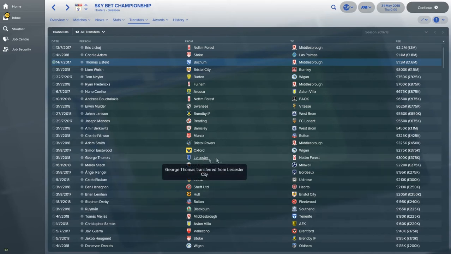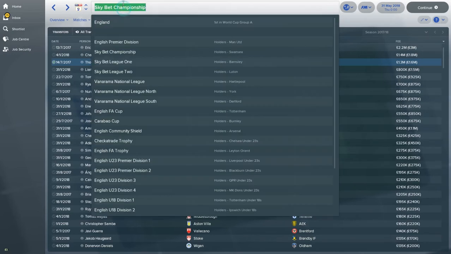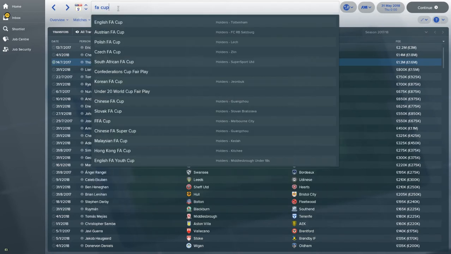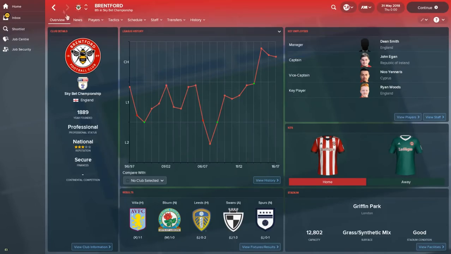So, anything else to look at? I don't think there's too much to look at. I will have a look at the cups. So, FA Cup. Did any of these win FA Cup? Or even just to see who the game thinks. So, it thinks Tottenham will beat Brentford. Brentford getting 8th in the league, so not too bad. So, yeah, 1-0.